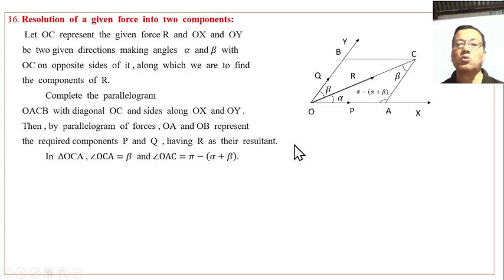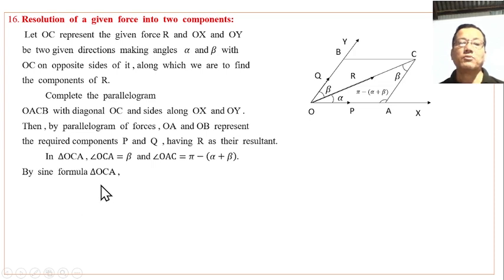In triangle OCA, angle OCA is beta, and this is angle alpha. The sum of angles in a triangle is 180, so we have to subtract alpha plus beta from 180 degrees to get this angle. OC represents R, OA represents P, and AC represents Q.